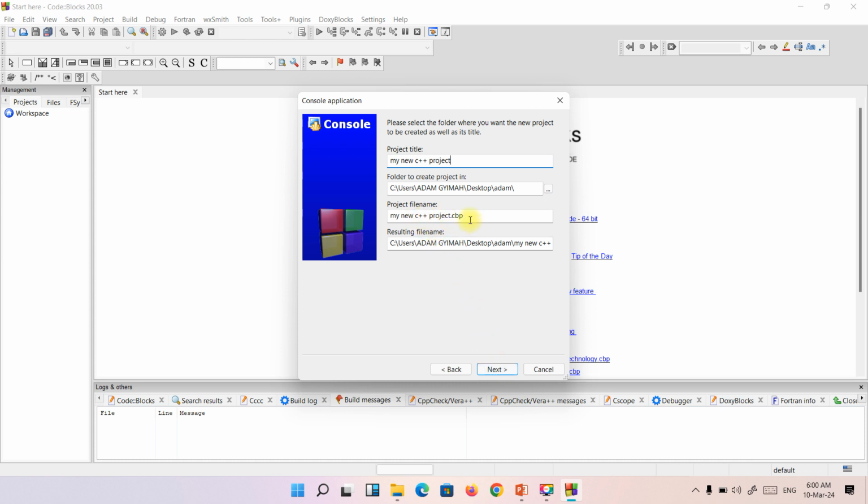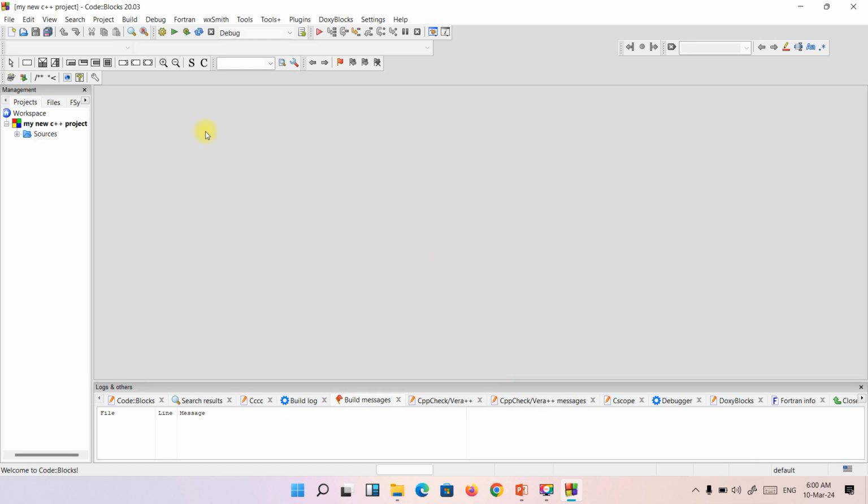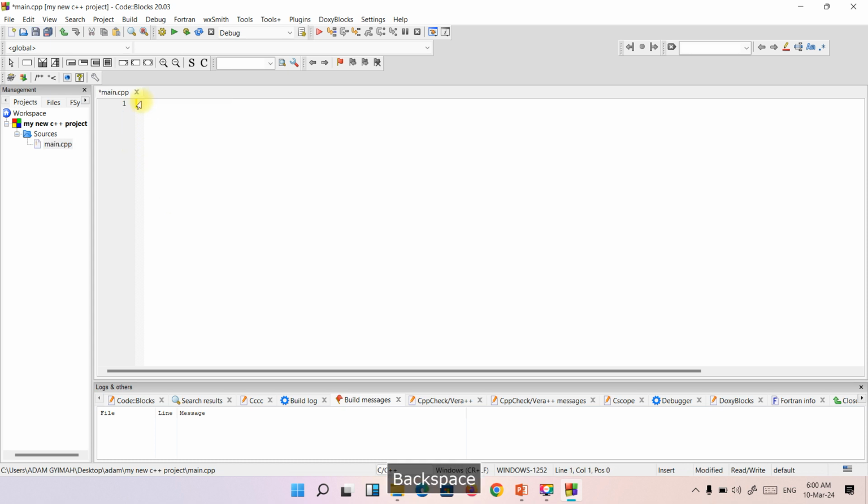Choose where you want to save your project, maybe the desktop, or whatever you want. Then you click on next. Make sure this is selected, GNU GCC compiler. Just click on finish. Then you come here, click on the source, and double click on main. If you click on main, they will just give you a sample. Let me delete it, and let's start writing our program.